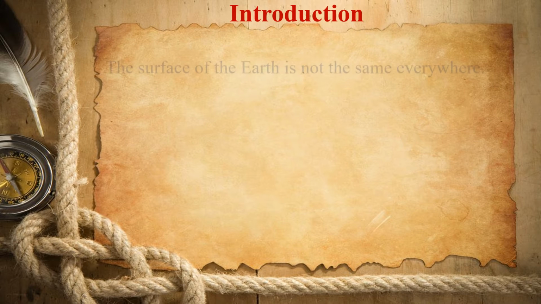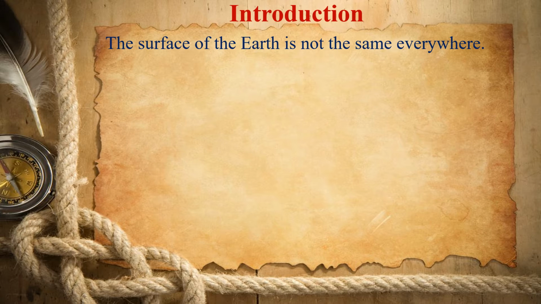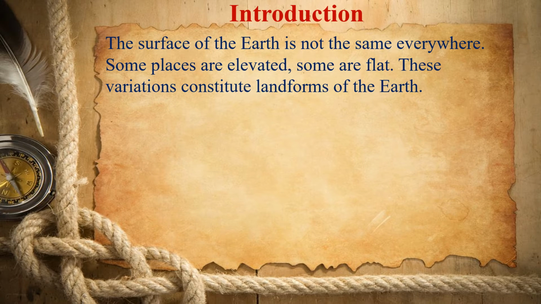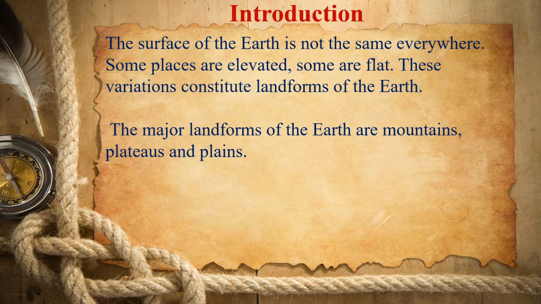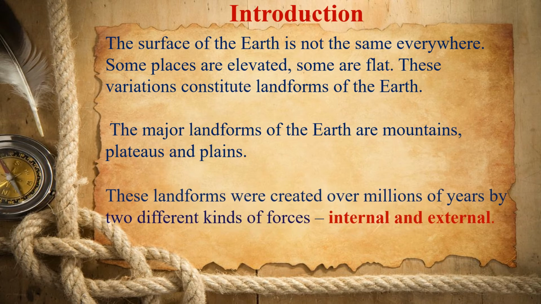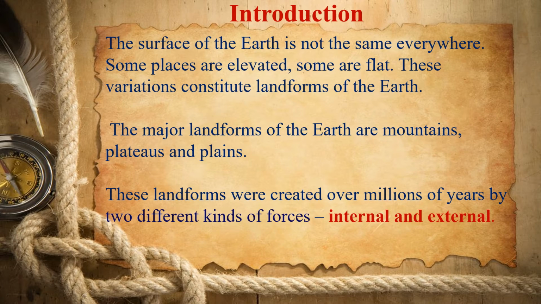Introduction. The surface of the earth is not the same everywhere. Some places are elevated, some are flat. These variations constitute landforms of the earth. The major landforms of the earth are mountains, plateaus and plains. These landforms were created over millions of years by two different kinds of force, the internal and external force.